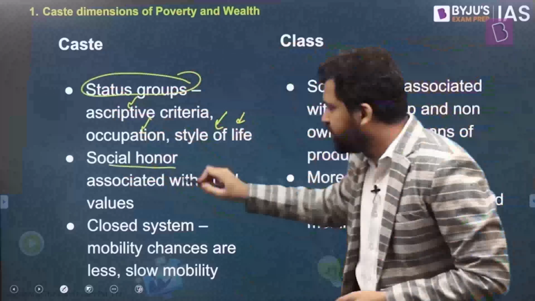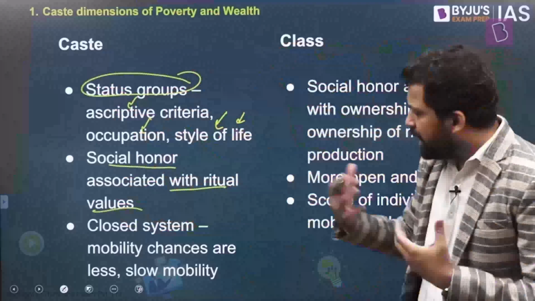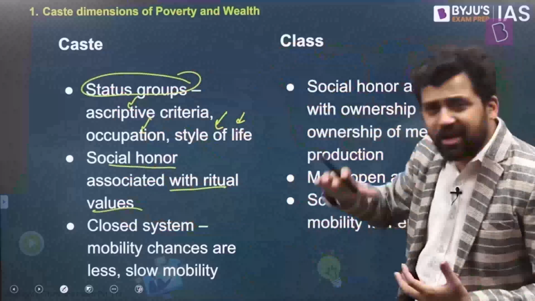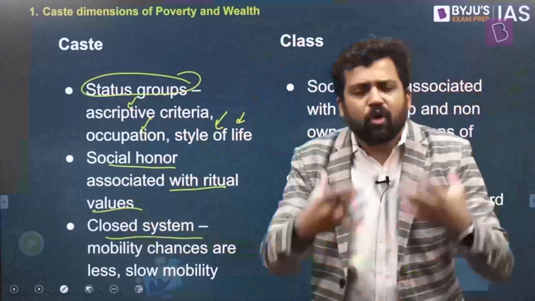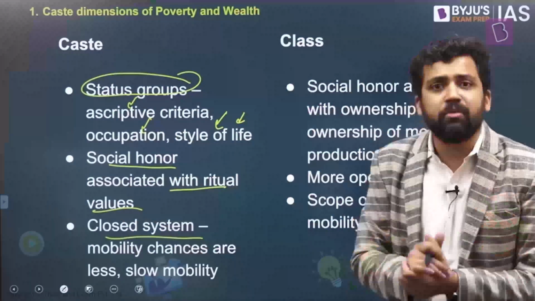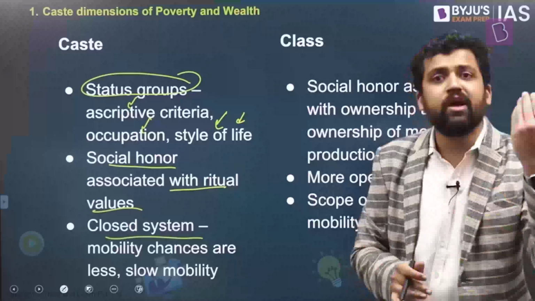Now, social honor is associated with ritual values. Right? So social honor is decided on the basis of ritual values, and some are higher in the ritual hierarchy, some are lower in the ritual hierarchy. And it is a closed system. What do you mean by closed system? A closed system is one in which there are restrictions on mobility. You cannot move from one position in the social hierarchy to another position in the social hierarchy.